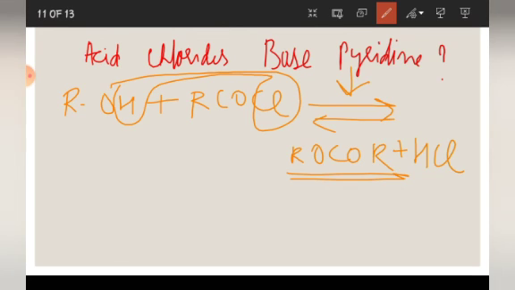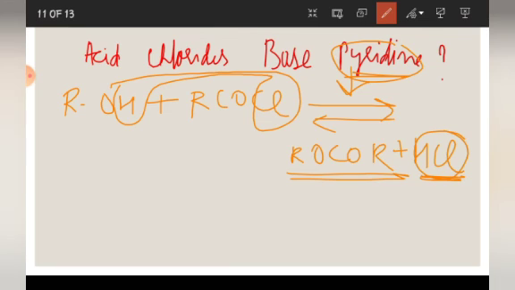Now in the presence of pyridine, so as to neutralize this, pyridine will combine with this HCl. What will happen then? It will shift the equilibrium to the right hand side. Since HCl is consumed by pyridine, the reaction will shift towards the right hand side. That is why we use pyridine in this reaction.